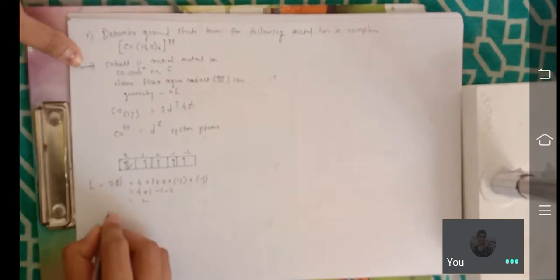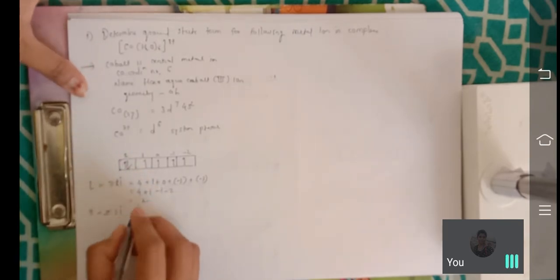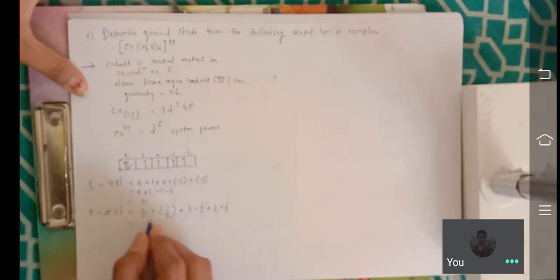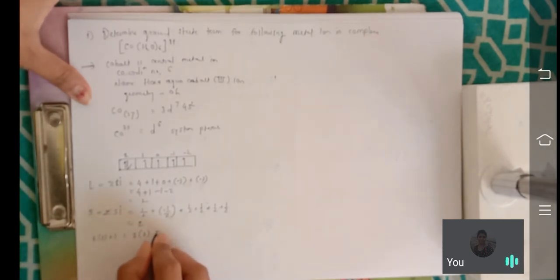That means what is the value? 2. Then S, summation of Si. This plus half and minus half get cancelled. Then write plus half plus half plus half plus half. What is the value? 2. Okay, then write 2S plus 1. What is the value of S? 2 plus 1, that means 5 is the value.